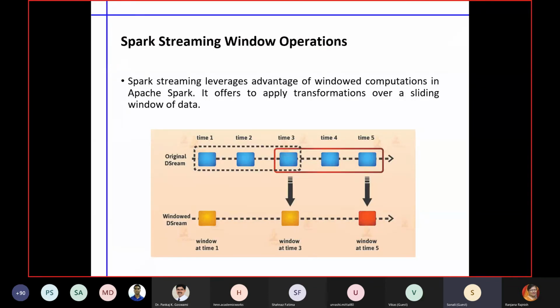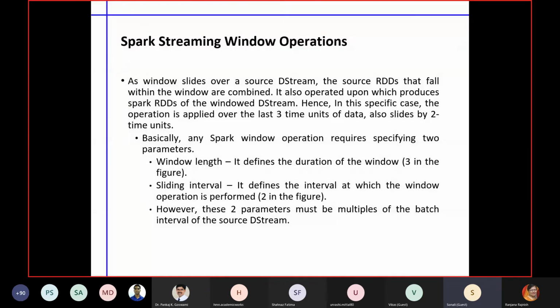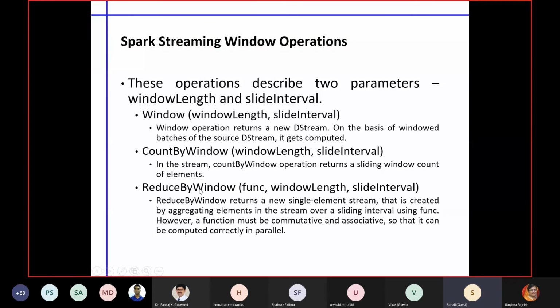Then in the streaming option you have the chance to define your window size. There may be different window types you can define, like a sliding window, fixed size window, count window or session based window. There is a way to decide your window length, that is, fix your window length, and the sliding interval. These are the two things you can set. You can also do the window mechanism count-wise, so it will show the particular count of elements in a particular window.